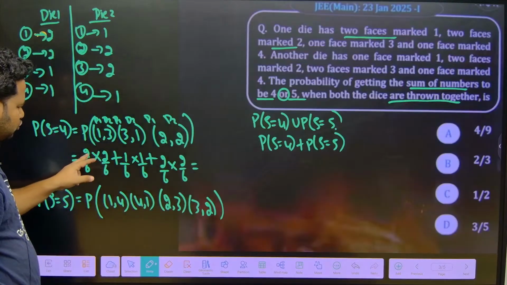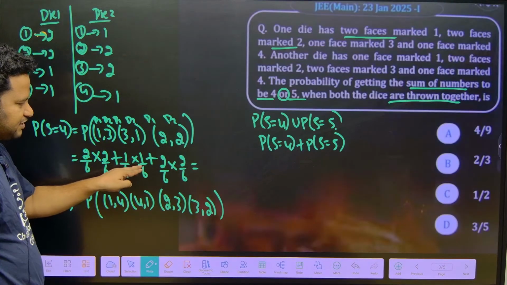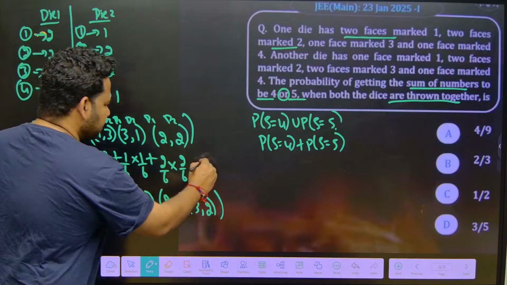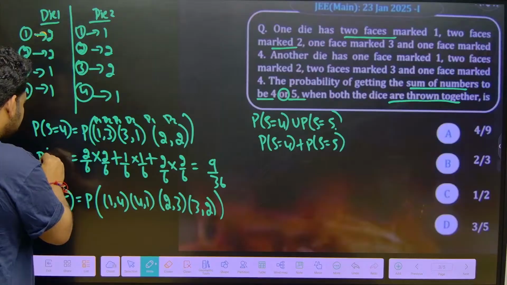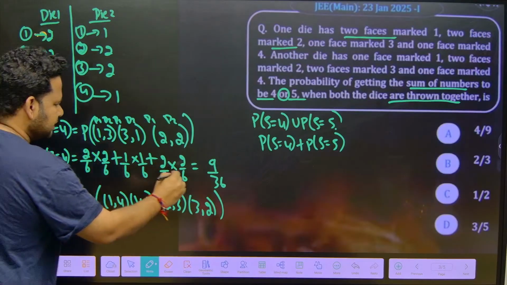See here, 2 into 2 is 4, 4 plus 1 is 5, 5 plus 4 is 9. So this will be what? 9 by 36. Okay, so the probability of sum equal to 4 we will get as 9 by 36.